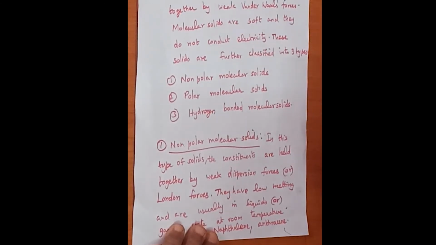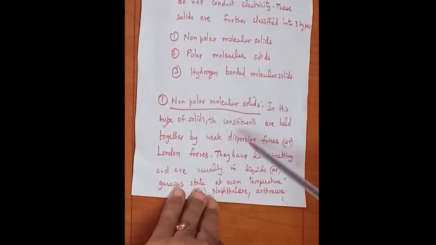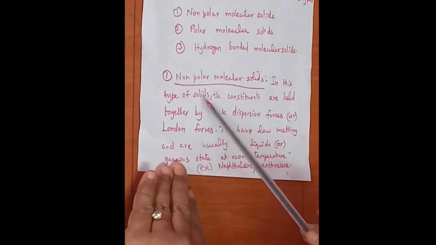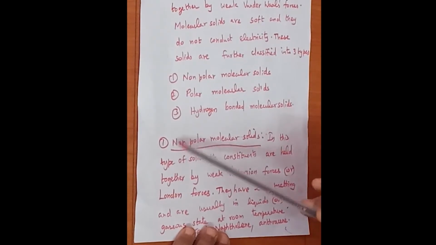So we have seen 3 types of solids. One is ionic solid, the second is covalent solid, and the third is molecular solid. Molecular solid is classified into 3 further types. Now we are going to see the classification of molecular solids. First one is non-polar molecular solid.